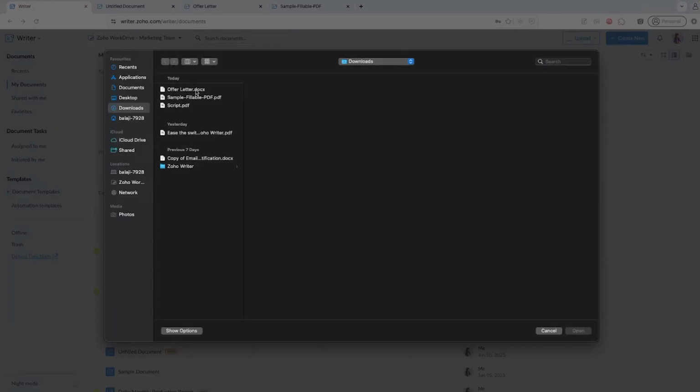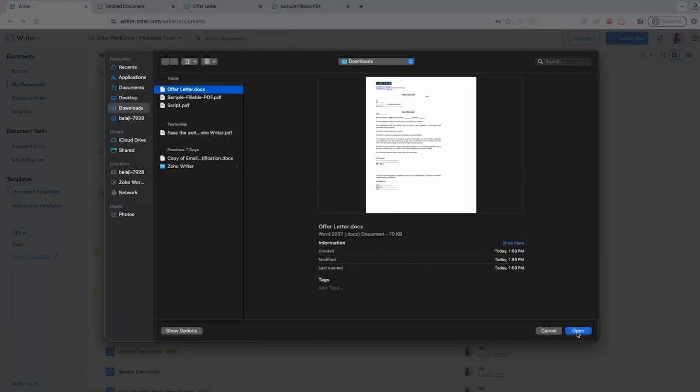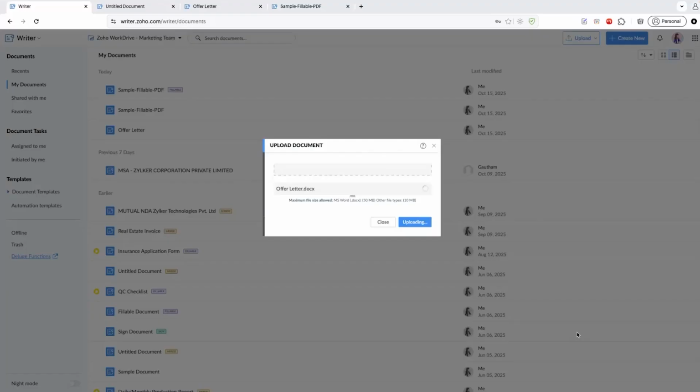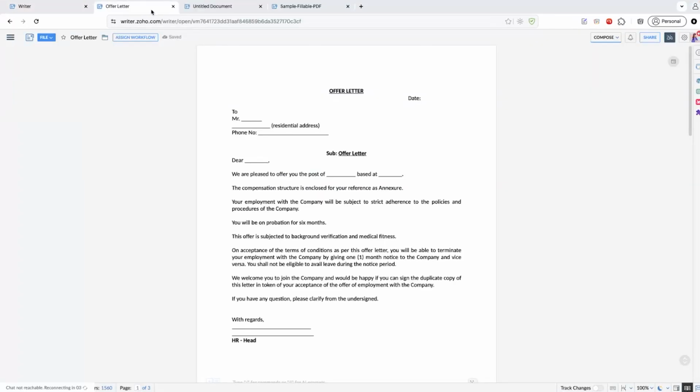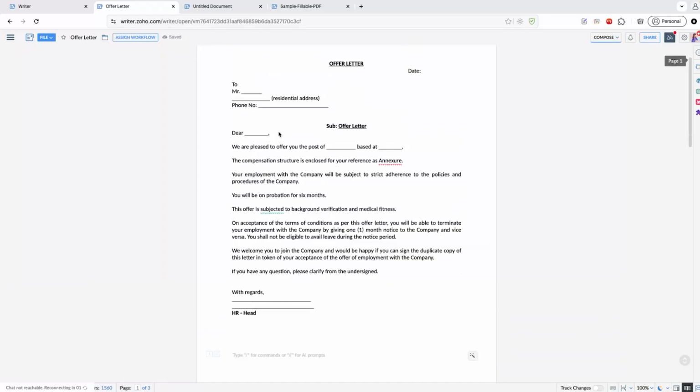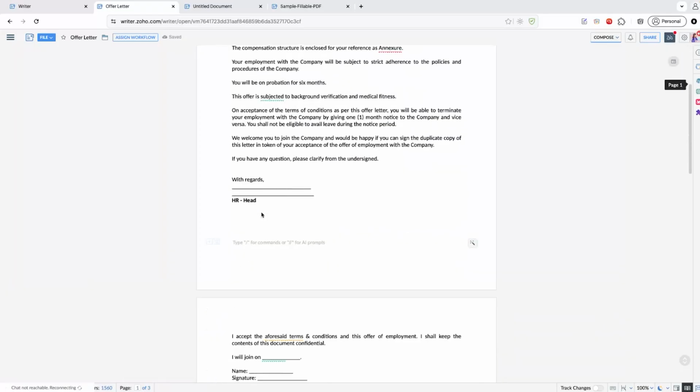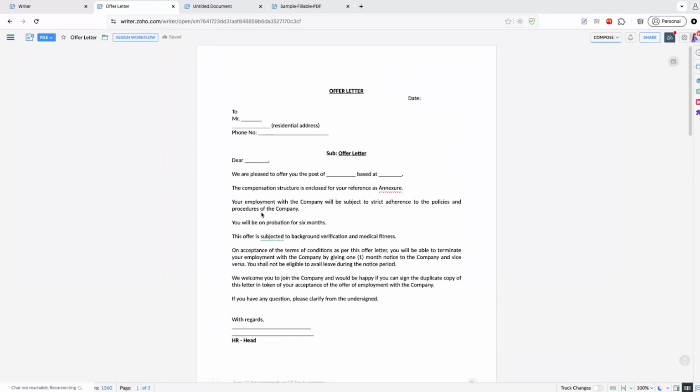From here, I'm going to import the offer letter. Choose it and click on open. It will start importing it. Once it's imported, this is how it will look. This is the offer letter that I've imported. You can see the complete document right here. So it's that simple.